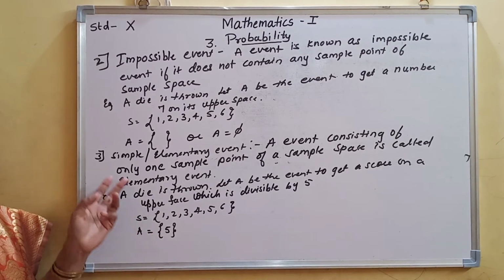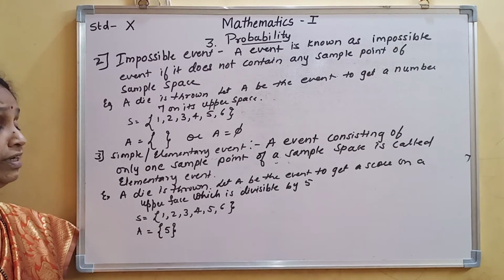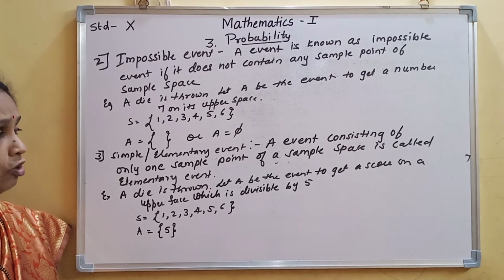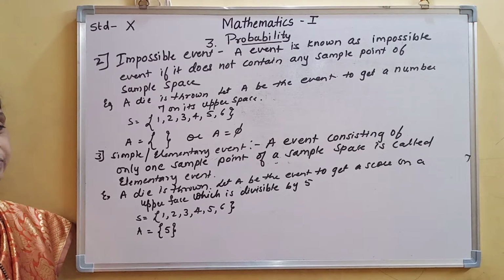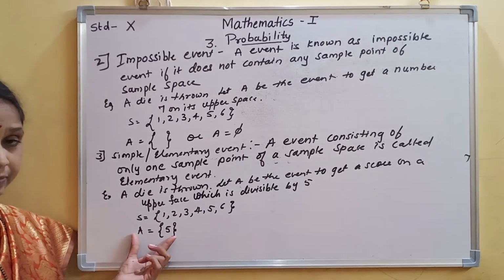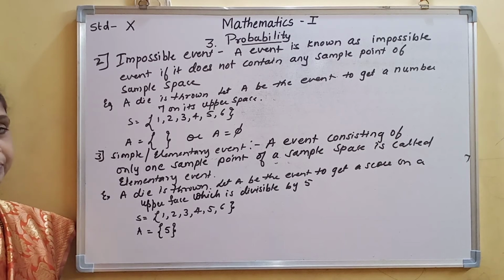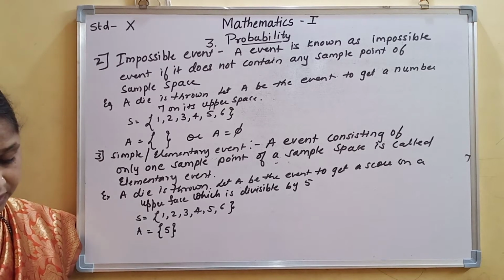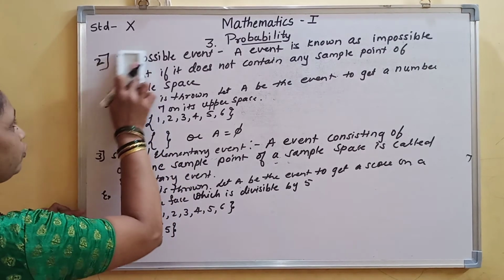So what does a simple or elementary event mean? An event consisting of one sample point of the sample space. From the sample space only one point will be present in the event. Such a type of event is called a simple or elementary event. Now the fourth type of event is the mutually exclusive event.